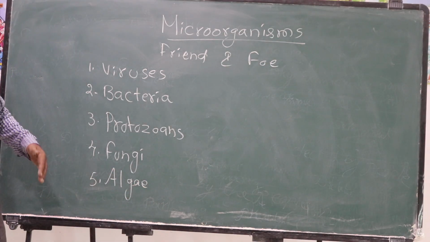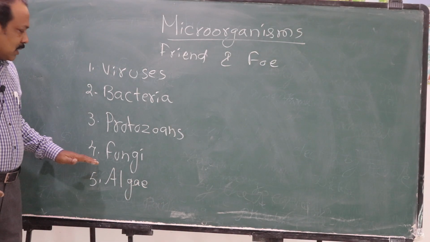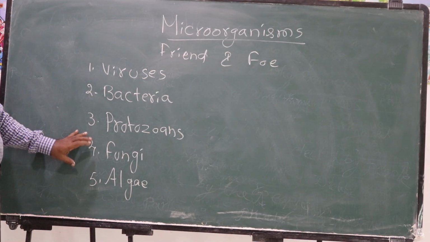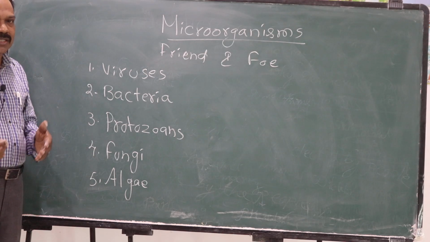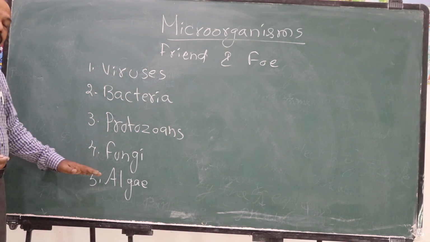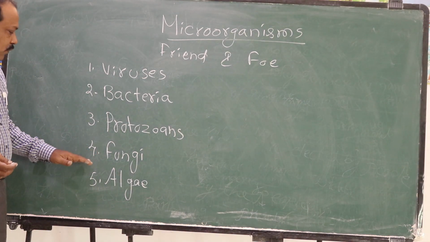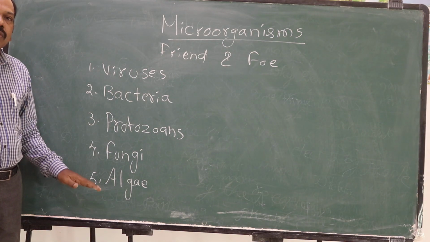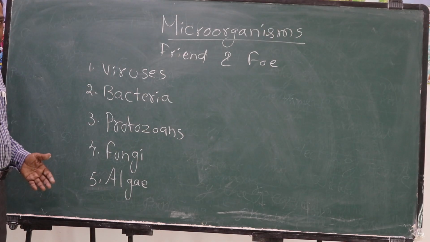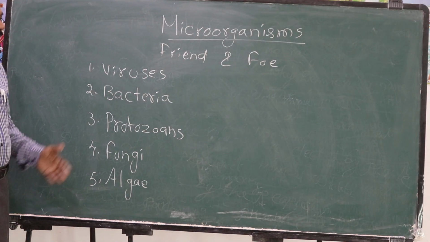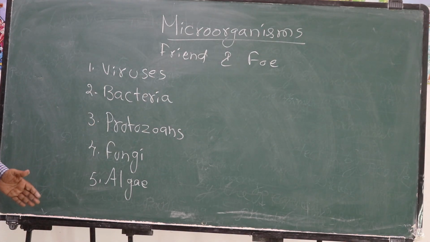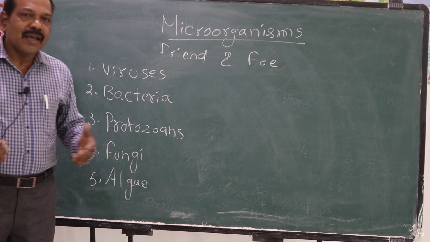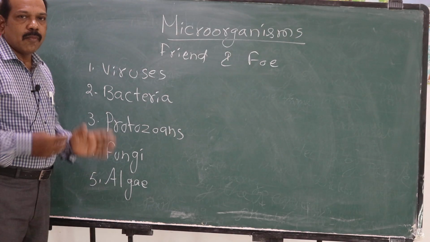The first 4 types, viruses, bacteria, protozoans and fungi, cause diseases in human beings as well as in plants and animals. Algae, though they are not so harmful, are also considered under this chapter because they are also microorganisms, microscopic organisms which cannot be seen most of the times with our naked eye. Another reason why they are called microorganisms is they can be observed only under a microscope. For our naked eye, they are not visible. So these are all called microorganisms.